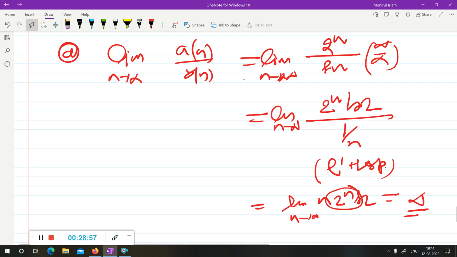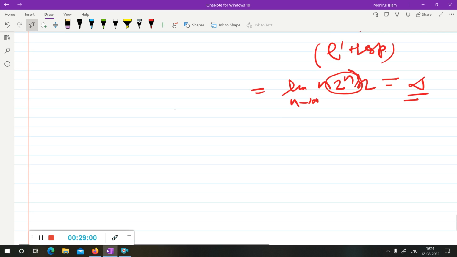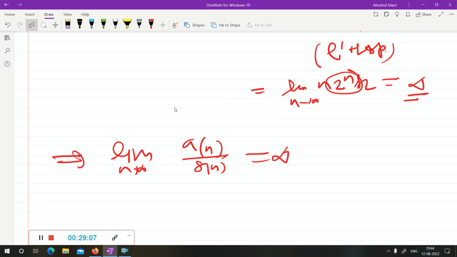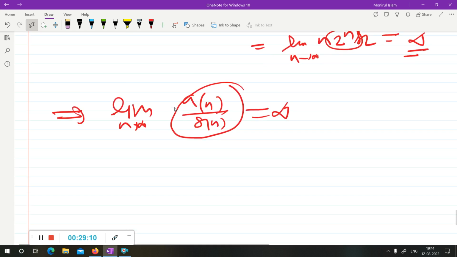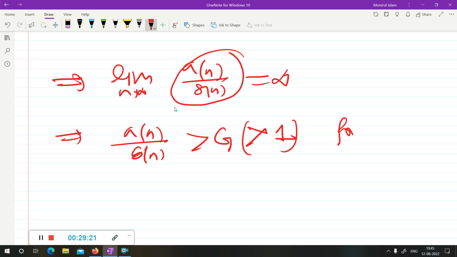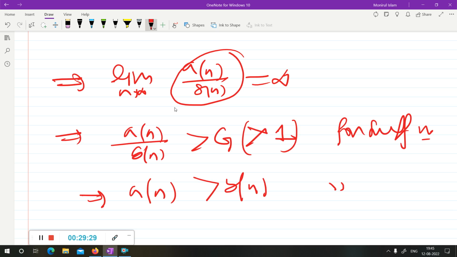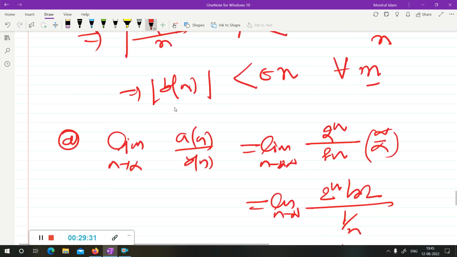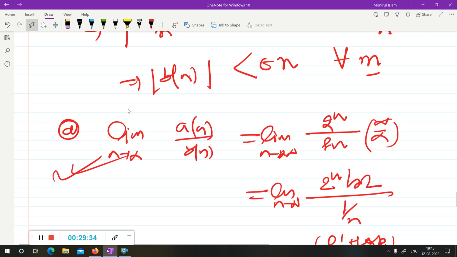Since this limit is infinite, you can say a_n by b_n is greater than any large number g. So from this you can say the limit as n goes to infinity of a_n upon b_n is infinite, which means this ratio can be made greater than any large number, so it must be greater than 1 for all sufficiently large values of n. So you can say a_n is greater than b_n for sufficiently large values of n. So this option is correct. So option D is correct. So in this question, options A and D are correct.